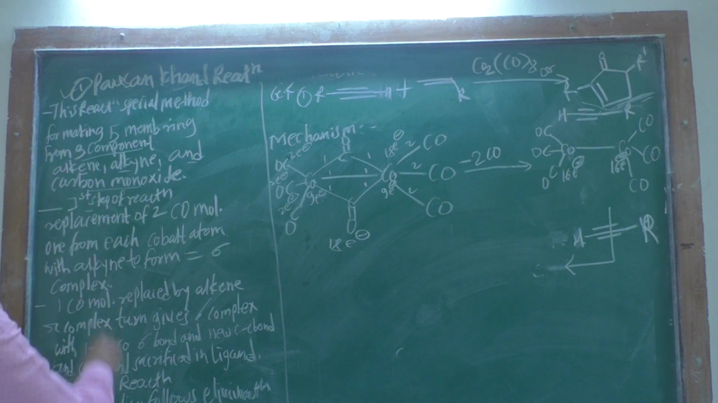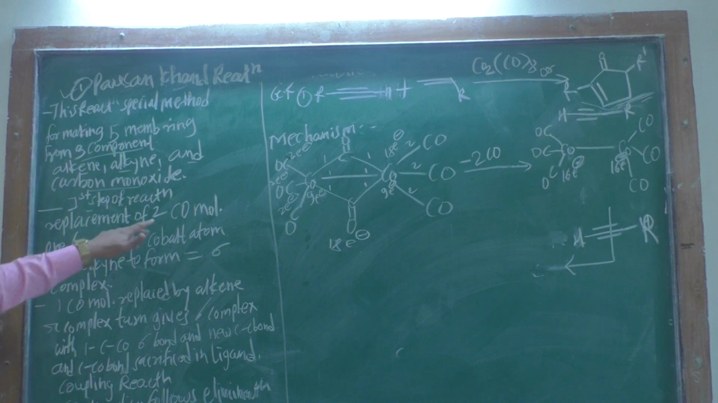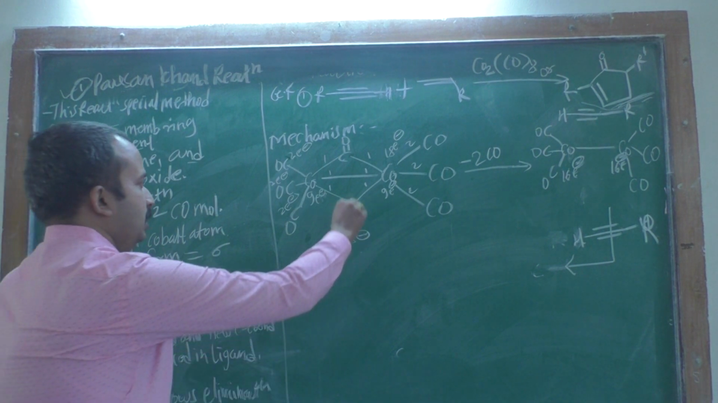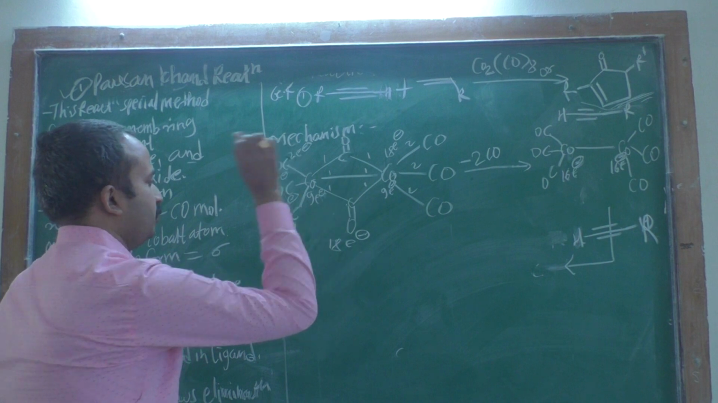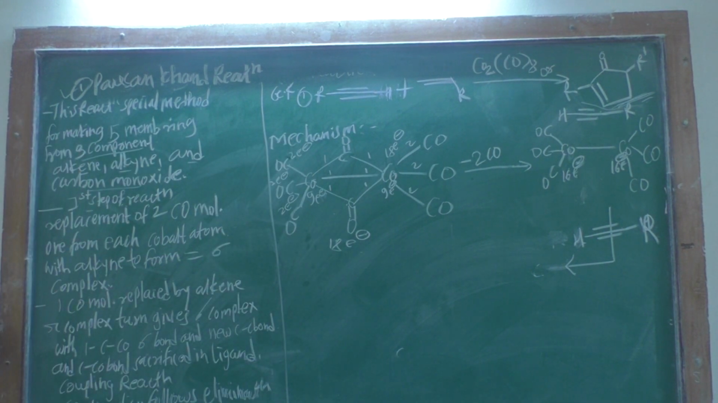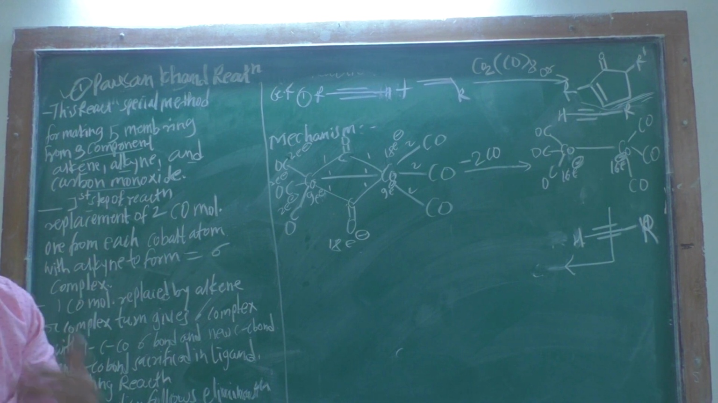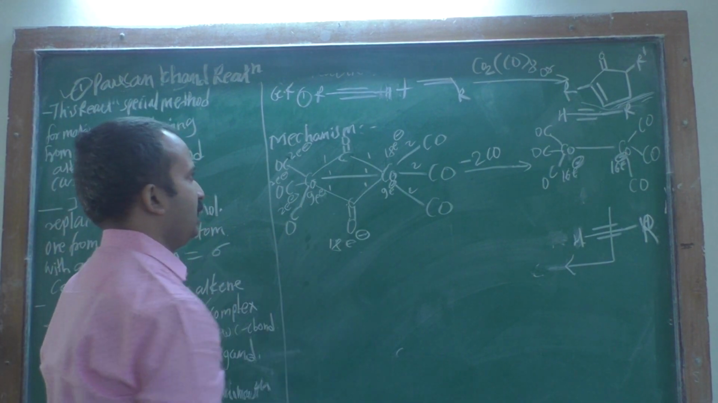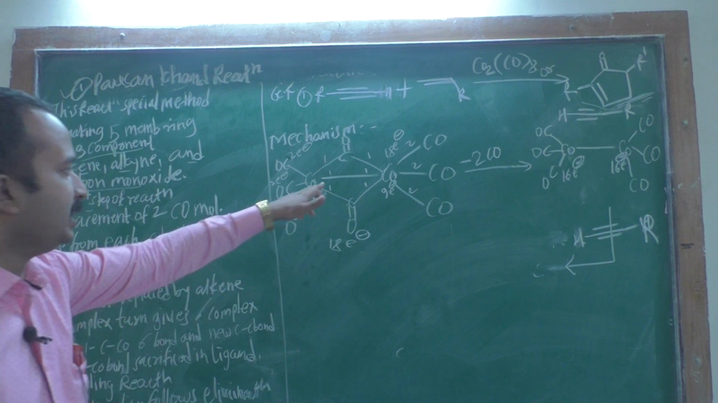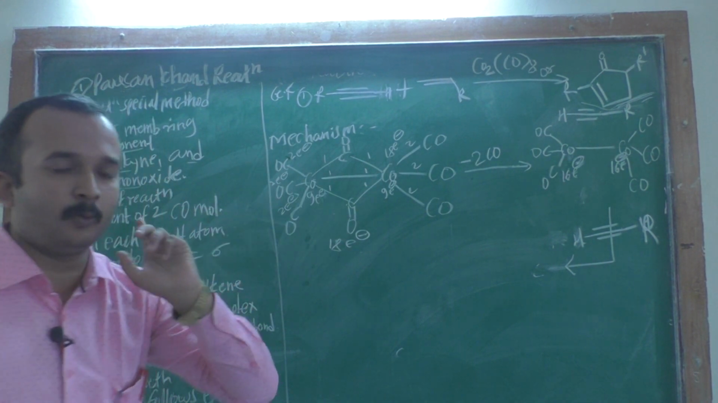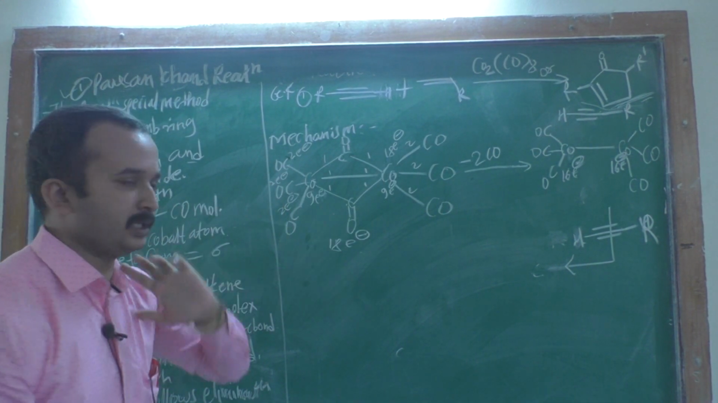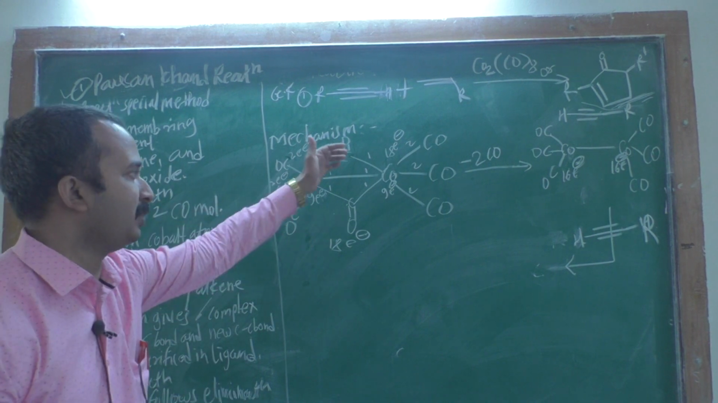Okay, the second point is about the first step of this reaction, that is the replacement of 2 CO molecules. In this first step you have to replace 2 CO molecules, one from each cobalt atom. This is the 2 cobalt atoms, and each cobalt atom gives 1 carbon monoxide group, and you have to replace them.